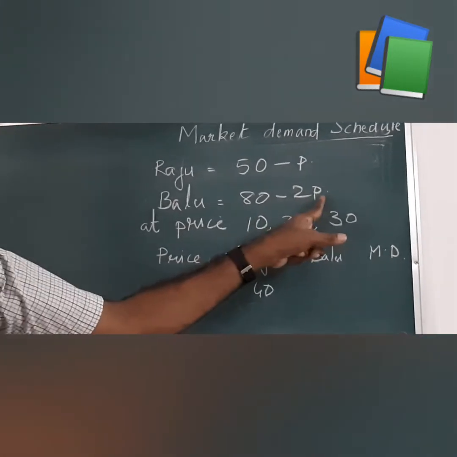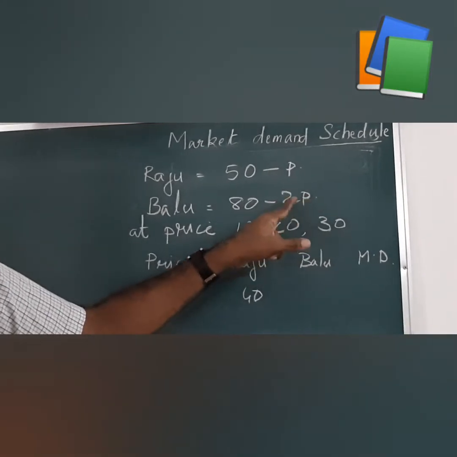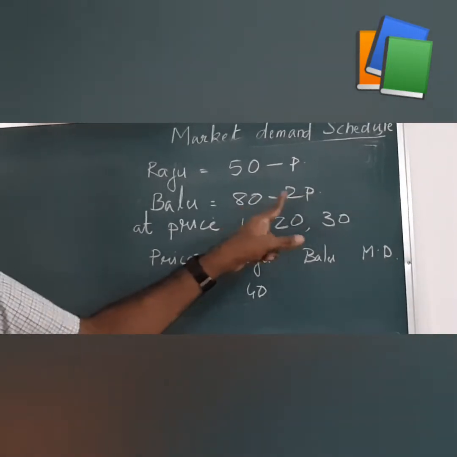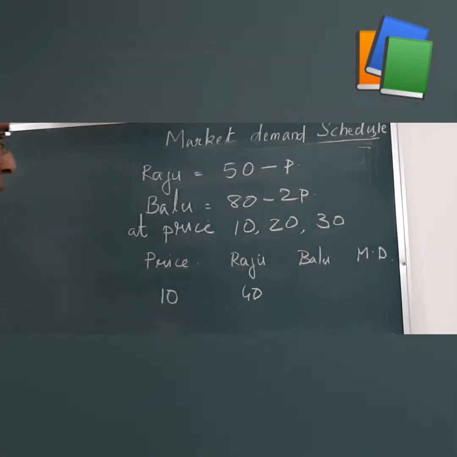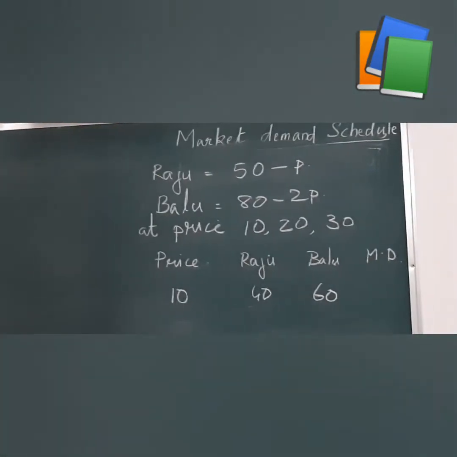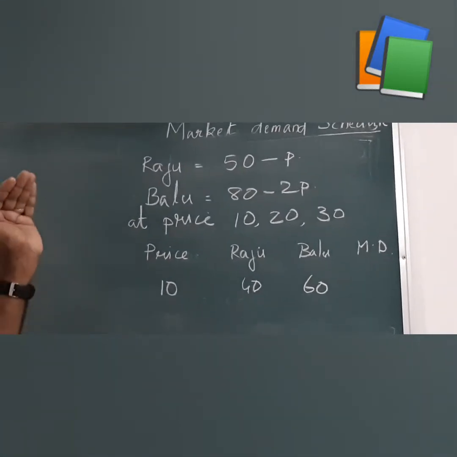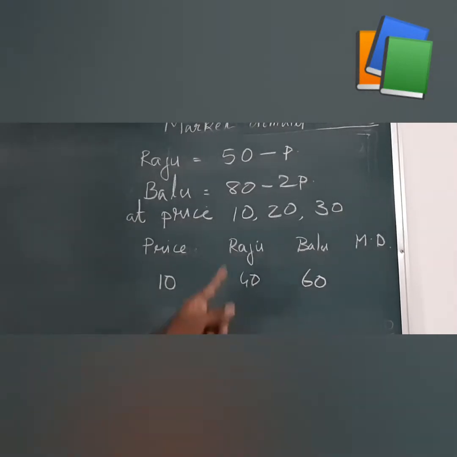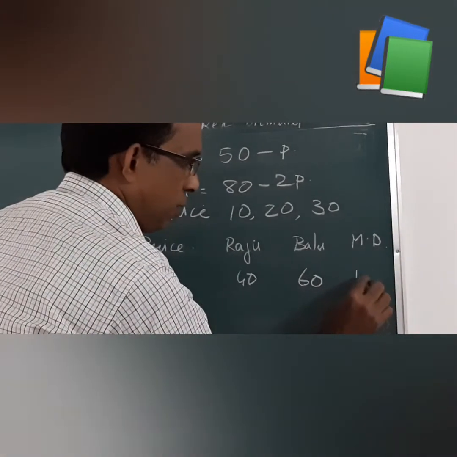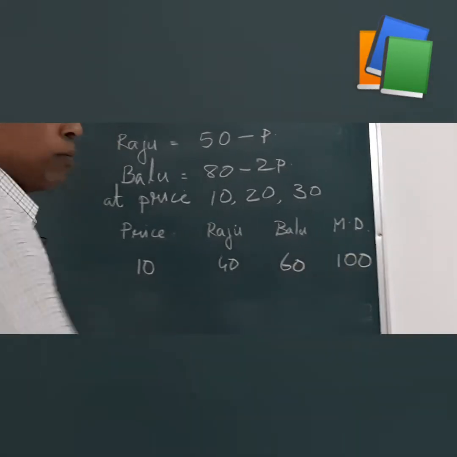His demand function is 80 minus 2P. 2 into 10 is 20, and 80 minus 20 is 60. Clear? And what is the market demand of this commodity at the price 10? That is 100. The summation of the demand of Balu and Raju gives the market demand.